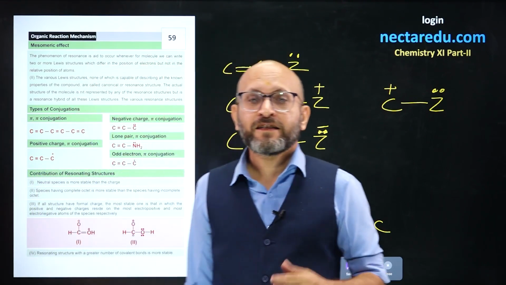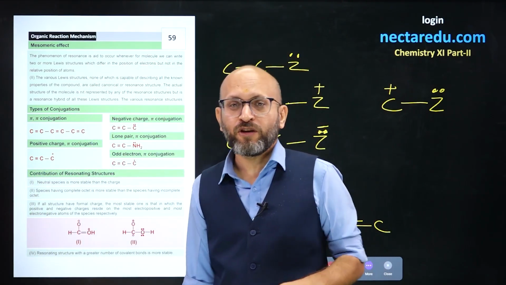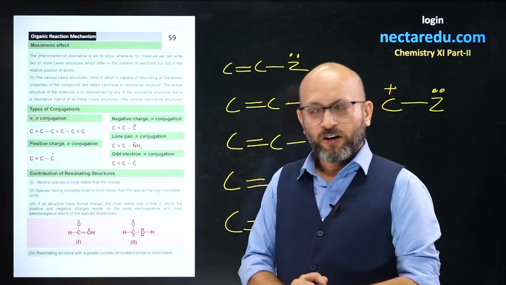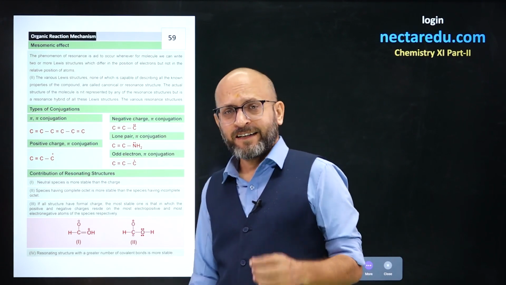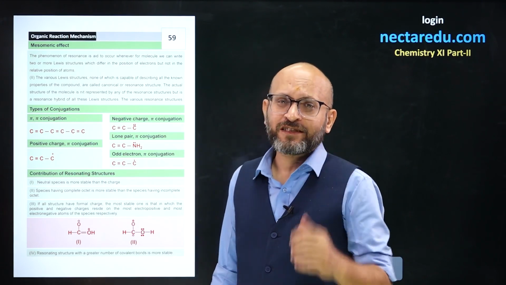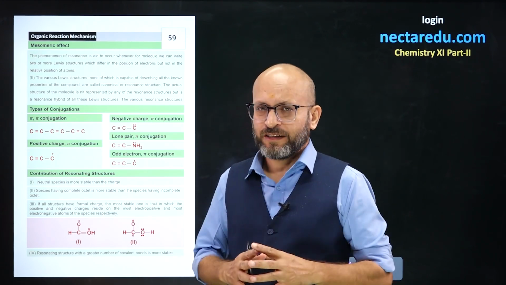Next, the molecule will be a planar molecule if conjugation is there. Now, we understood that we can figure out whether resonance is there or not through conjugation.